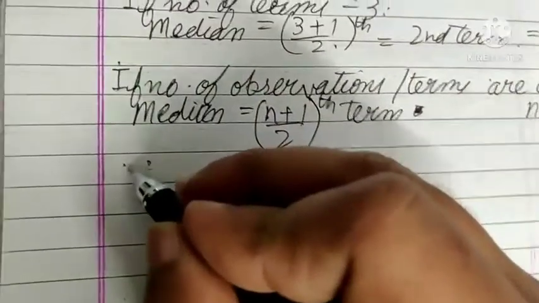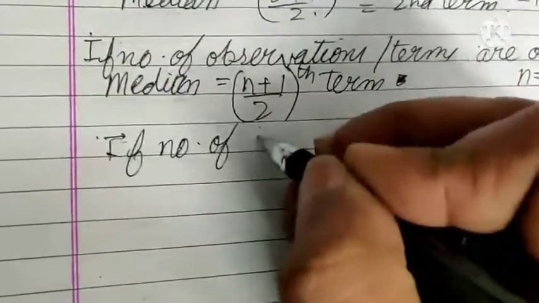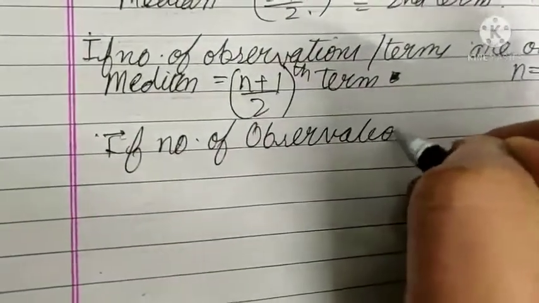And again, if there are 4 terms, suppose, if number of observations... yes, this was our first part.